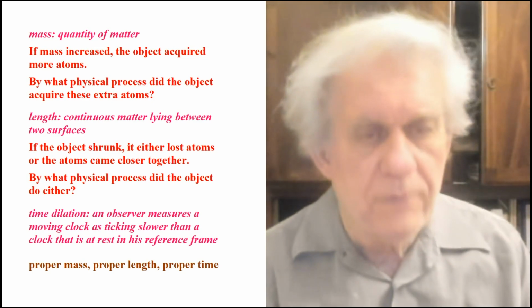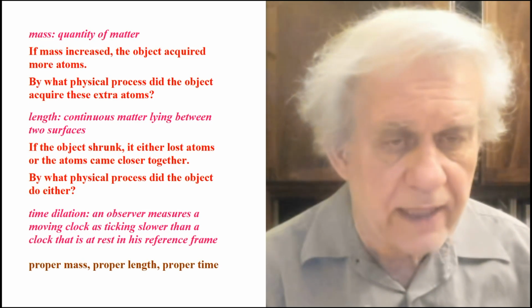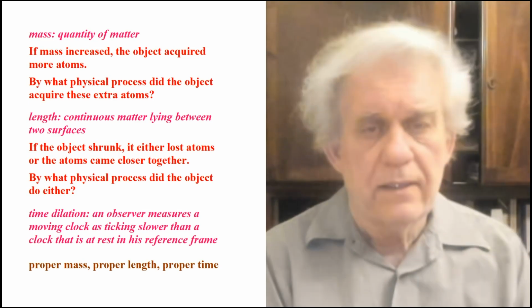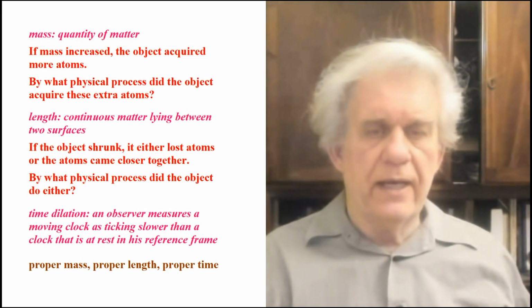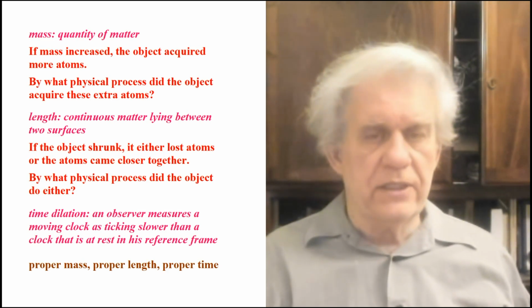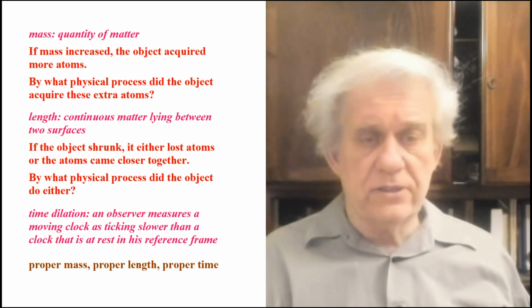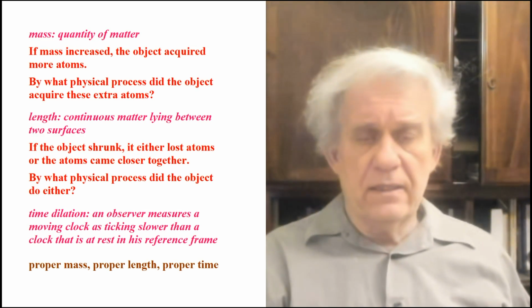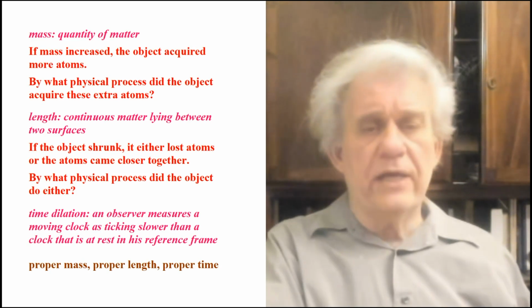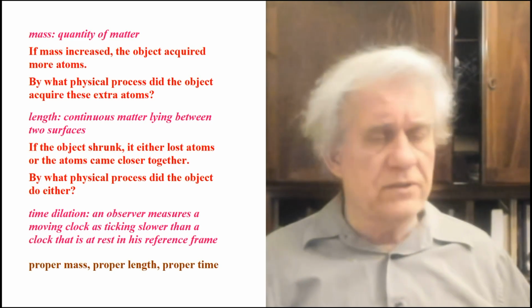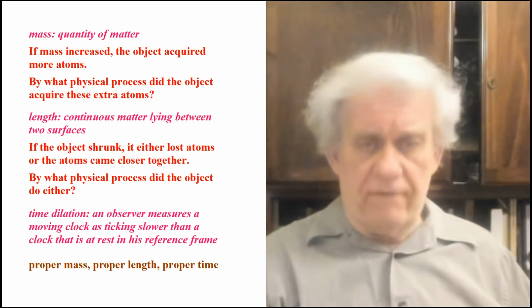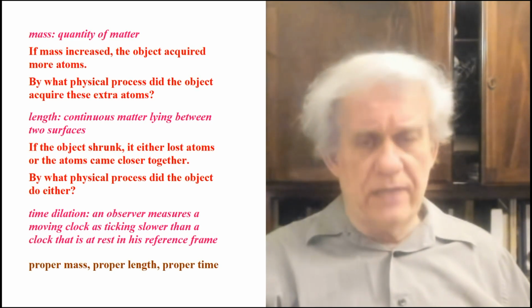An observer measures a moving clock as ticking slower than a clock that is at rest in his reference frame. Okay, what does that have to do with physics? It just says that we have a subjective reading, because the object, in this case a clock or whatever, ticks at a certain rate. It doesn't matter what you measure over here or what another guy measures over there, depending on their frames of reference. We don't care about that. We want to know what the clock itself reads. Hopefully the clock only has one reading.